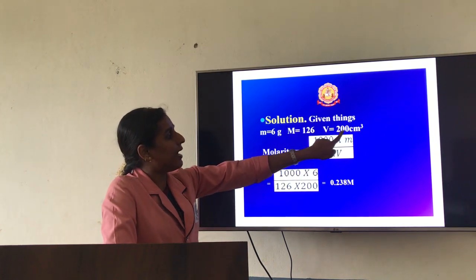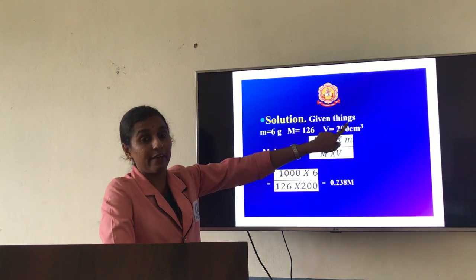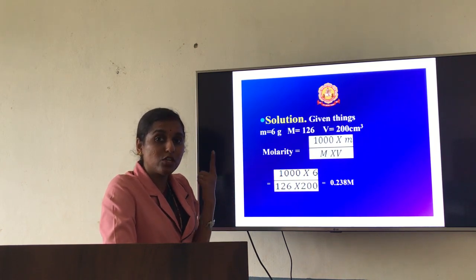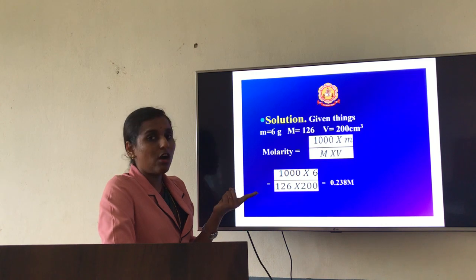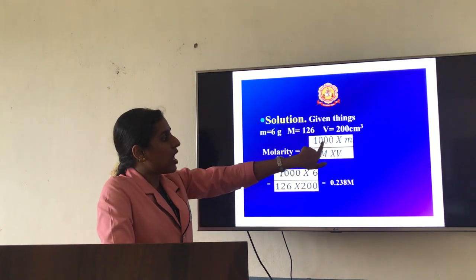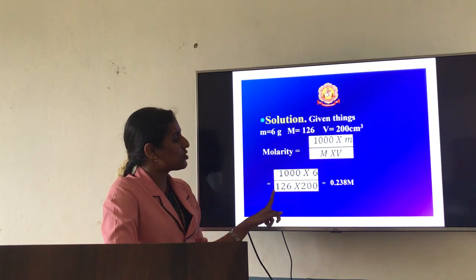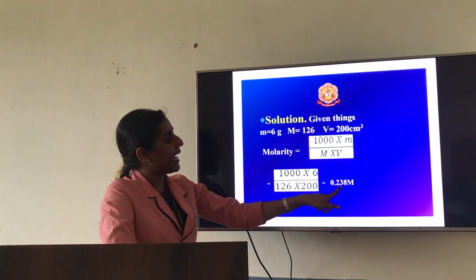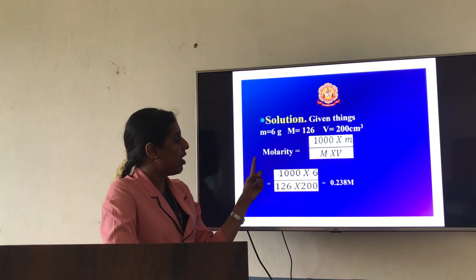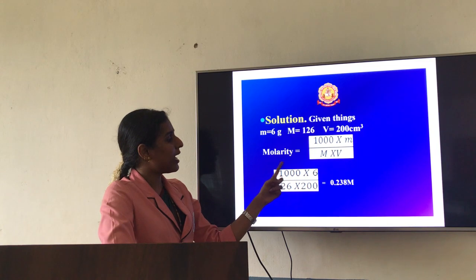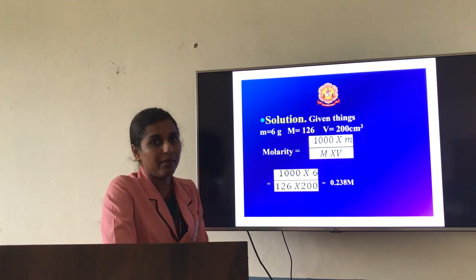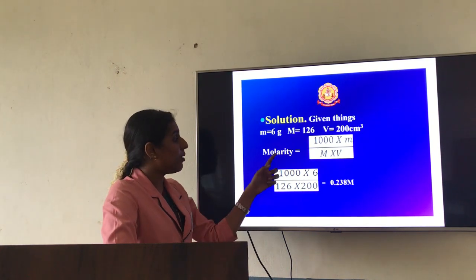The volume is 200 in terms of cm cube. In your formula it is in terms of dm cube or liter, so if it is not in that form, you should convert it. So it should be multiplied by 1000, and you will get the answer, 0.238 capital M. Remember, when representing the unit of molarity, you write capital M. So this is the answer for molarity.